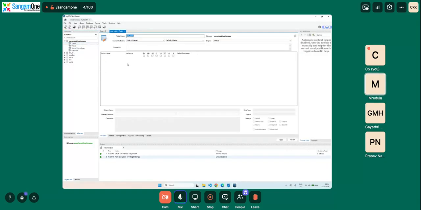The table would be users underscore event registration, my bad. And then we have to have columns here. So this would be participant name, and the data type should be varchar.